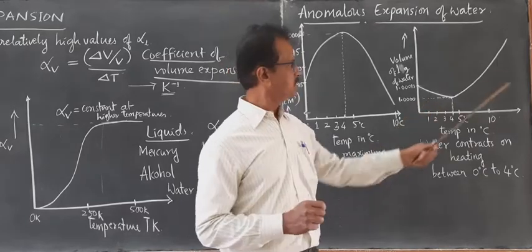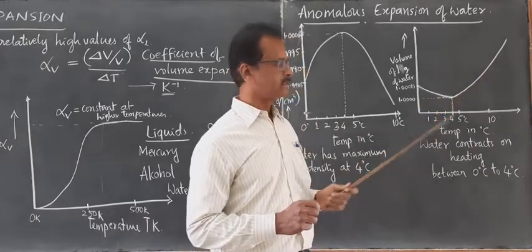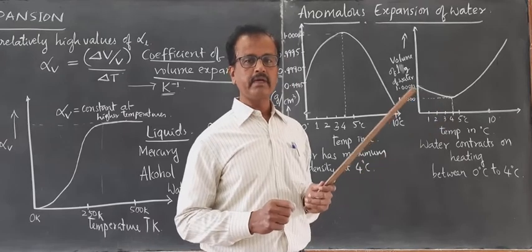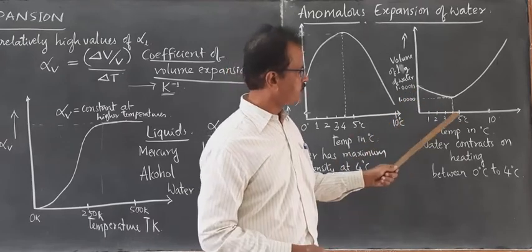The volume of water goes on decreasing until 4 degrees Celsius.